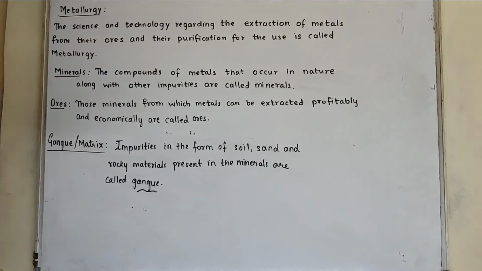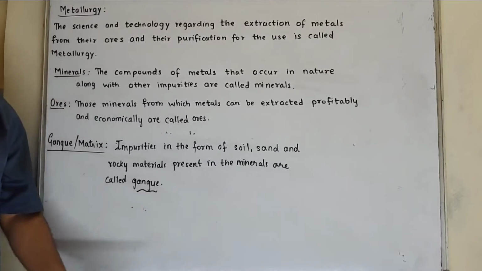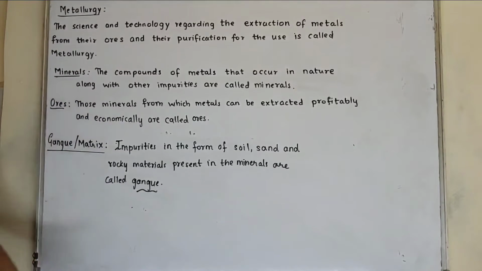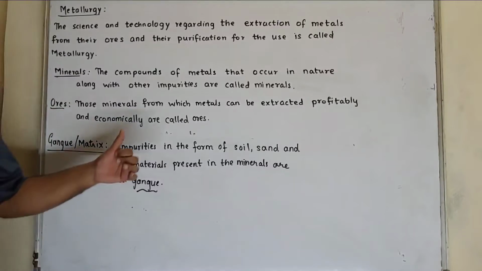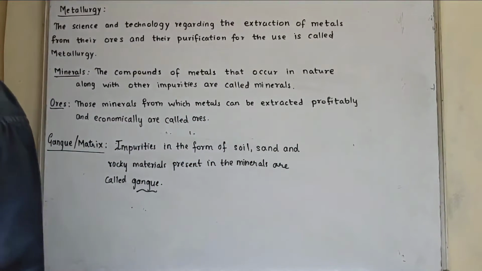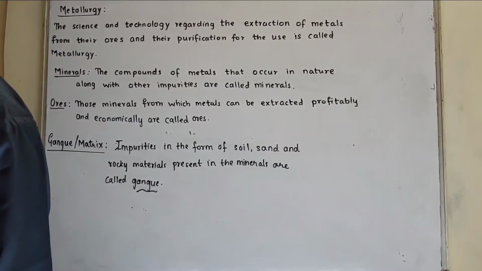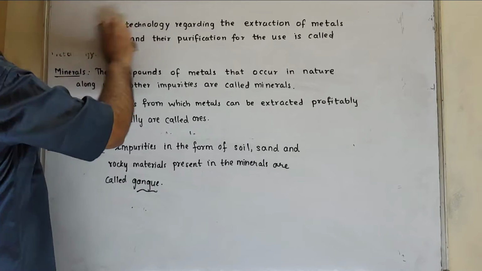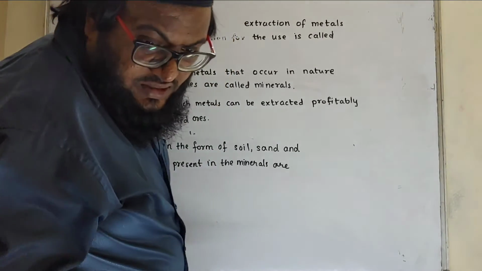Now we'll study the basic principles of metallurgy. In metallurgy, when we are extracting metals from ores, we need to remove the impurities. These impurities are nothing but unwanted particles, and these unwanted particles are in the form of sand, soil and rocky material. Then we'll study the stages involved in metallurgy.